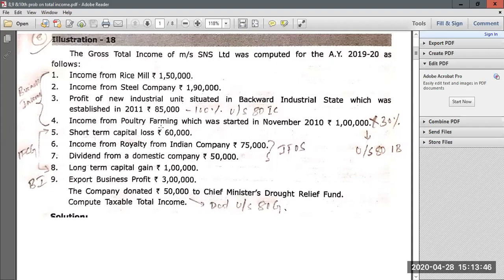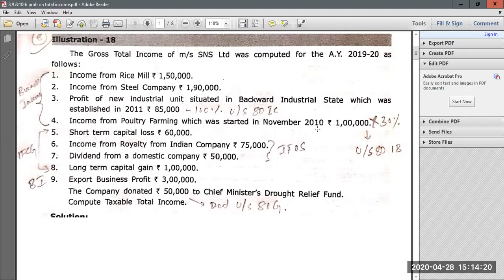Then again they have given income from poultry farming, which was started in November 2010, 1 lakh rupees. Income from poultry farming is also part of your business income. If it is an industrial establishment you can claim deduction under Section 80IC. But if it is some other business apart from industrial establishment, which is newly started, then for the first 5 years you can claim 100% deduction of the entire profits under Section 80IB.